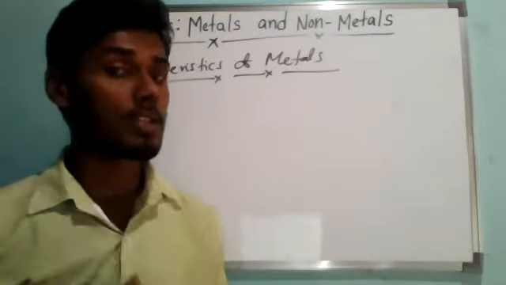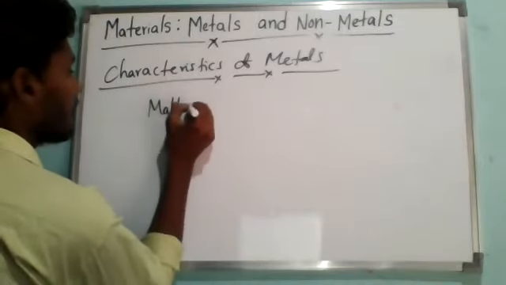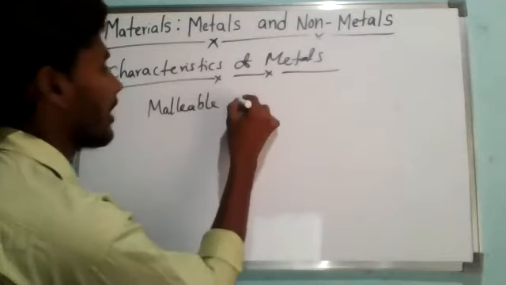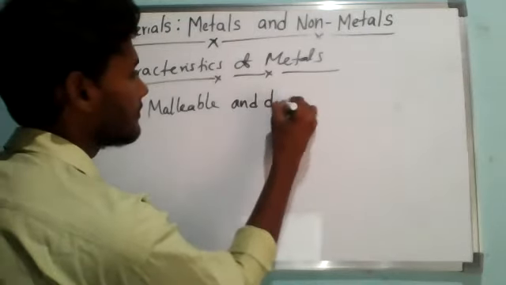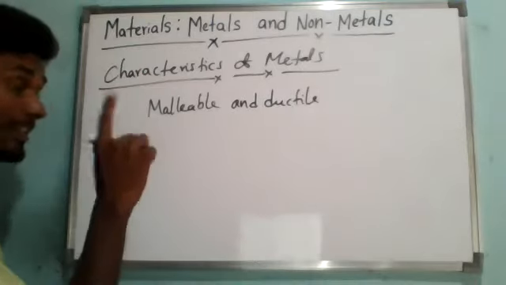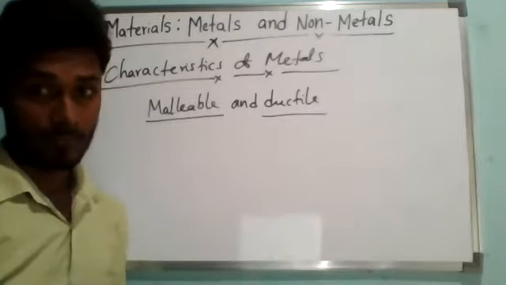So the important characteristics of metals are, remember, most of the metals are malleable and ductile. Ductile means we can beat the metals into thin sheets and into thin wires.